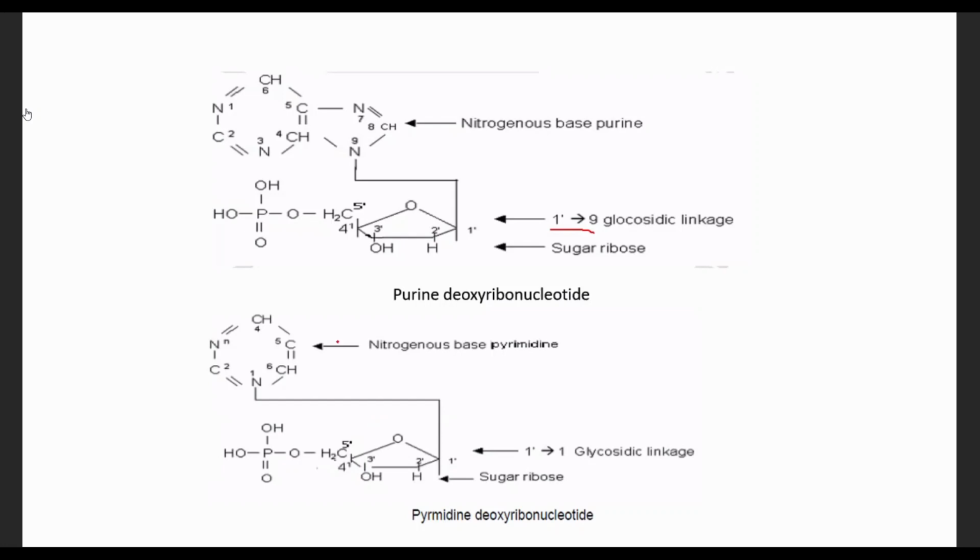This is the glycosidic linkage found between the sugar and nitrogen base. Phosphate is attached at carbon number 5' of the sugar used for this phosphorylation. This phosphate can be 1 or 2 or 3. This is a nucleotide structure: purine deoxyribonucleotide and pyrimidine deoxyribonucleotide. They are formed by this phosphorylation reaction of nucleoside.